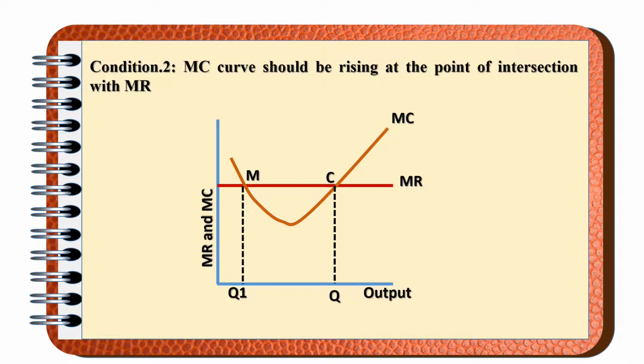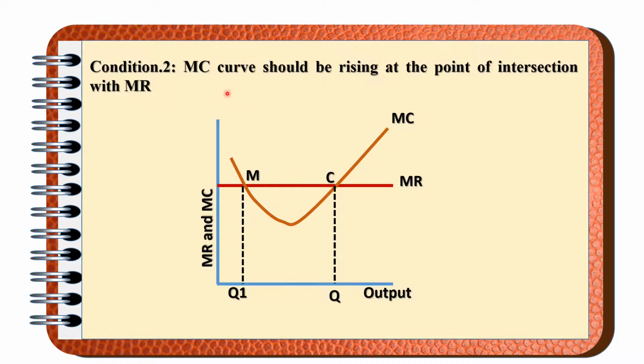Listen, according to this diagram, we can see that MR and MC are both equal at the point M and at the point C. According to the first condition, the producer will attain equilibrium when MR and MC are equal. Now the question is, will the producer attain equilibrium at the point M or at the point C? I mean, if the producer is doing the production till OQ1 level of output, will the producer attain equilibrium? Or when the producer takes the production till OQ level of output, will he attain equilibrium?